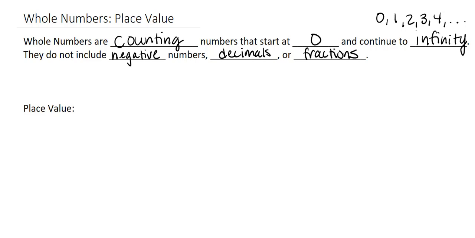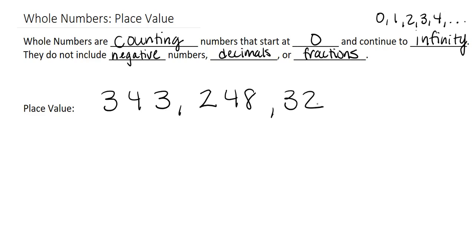So now let's talk about place value for whole numbers. If we have a really large number, say for instance, a really large number here. These commas are here to separate, after every third digit, we have a comma, when we start off from the far right and move to the left. So when we talk about place value, we're going to start on the far right.